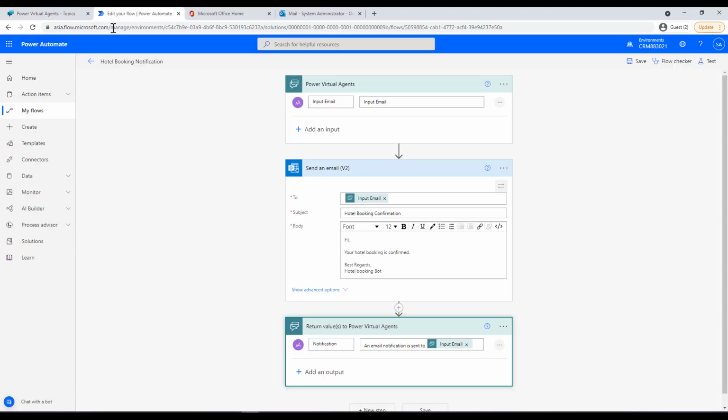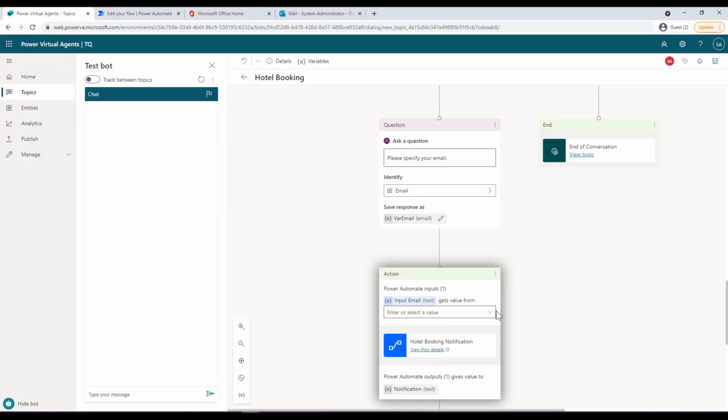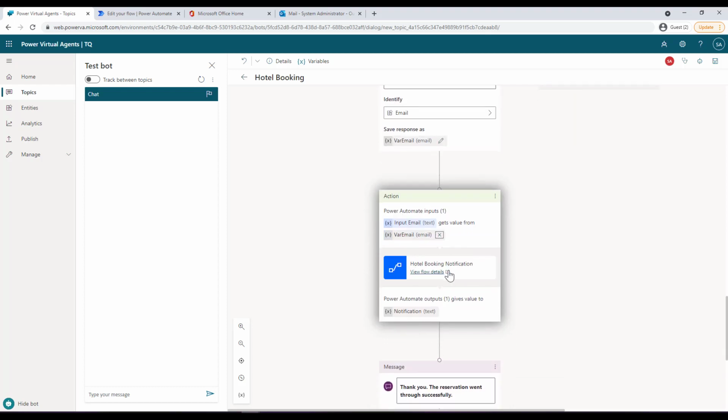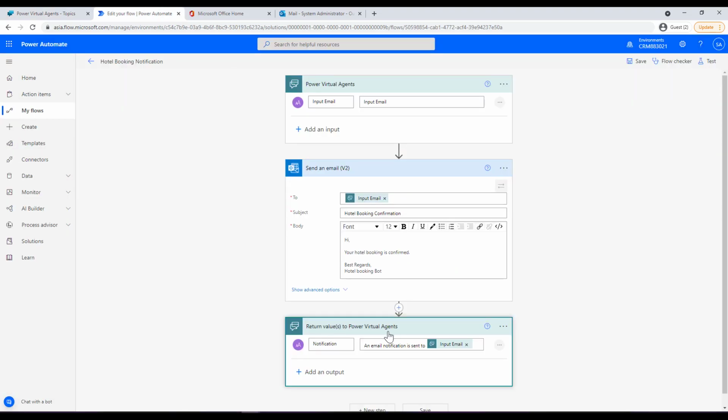So for example, when you go back to your Power Automate, this is the input that I require from the Power Virtual Agent. So it's asking, okay, which variable do you want to map it to so that it can be an input to the Power Automate. So I want to send a variable email as an input to the Power Automate. And based on this input, you can create more inputs if you want. So based on this input, the Power Automate will work, and then it will send out a message at the end once it is finished with this notification, which is nothing but this output that we are sending.